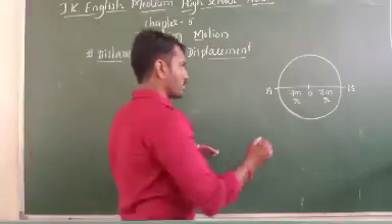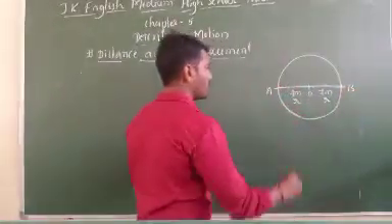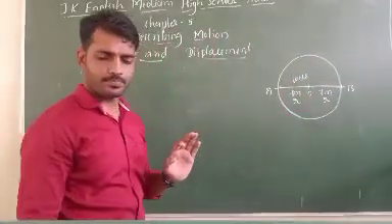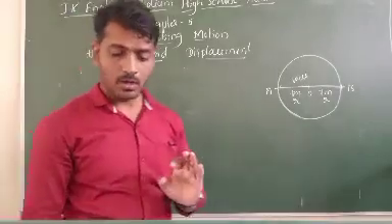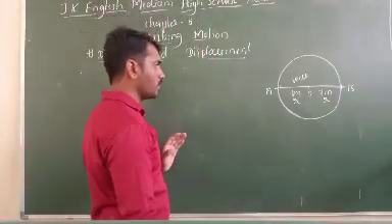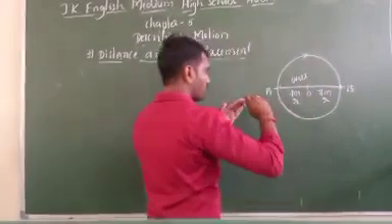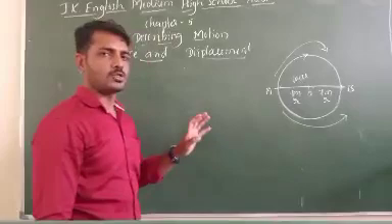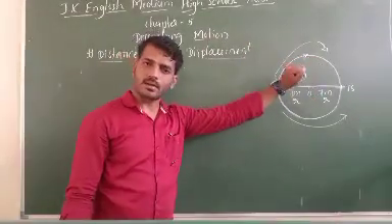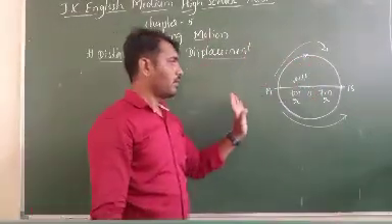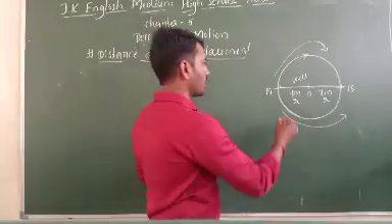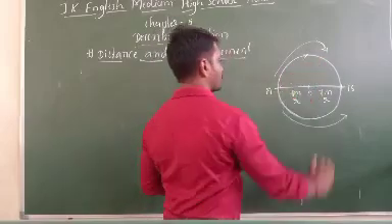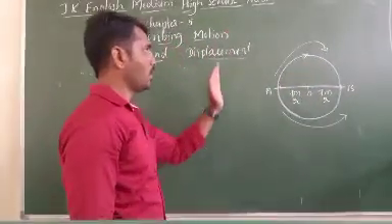For example, person A is here, person B is standing here. Just consider it as a well. How will the person come? The person wanting to meet B will come in this direction, otherwise in this direction. So at least he has to cover half of the circle. Correct? What about the displacement? Already said, the shorter distance means directly he will go from here to here. Yes or no? So person A wanting to meet B should go half of the circle.